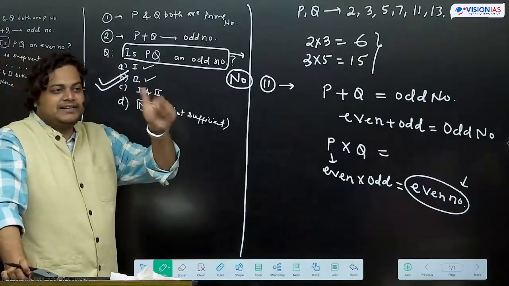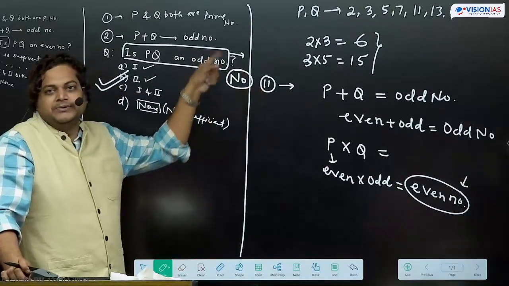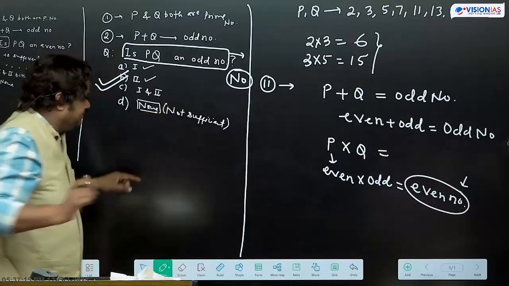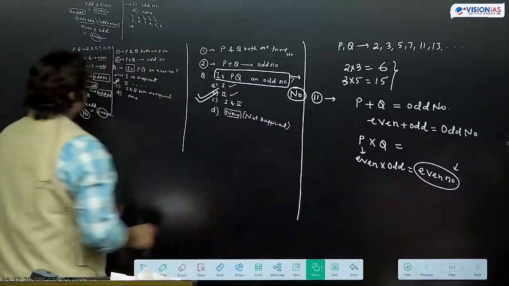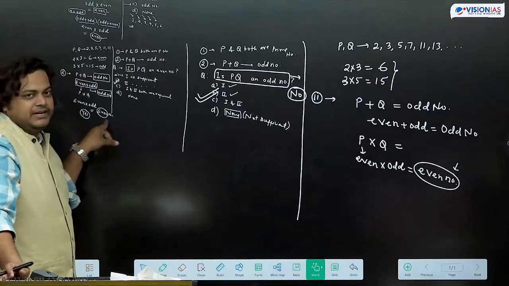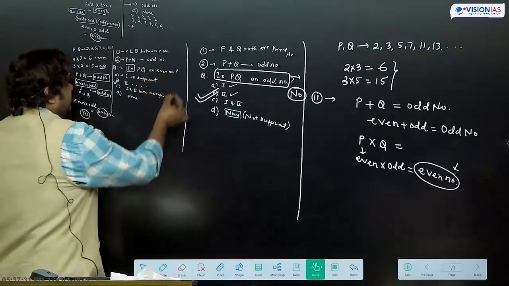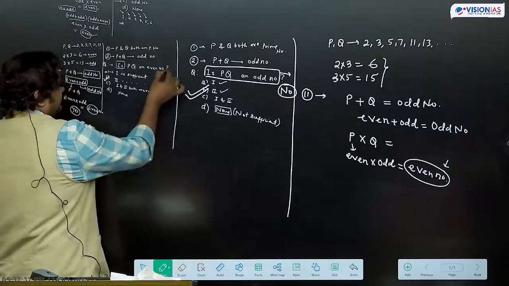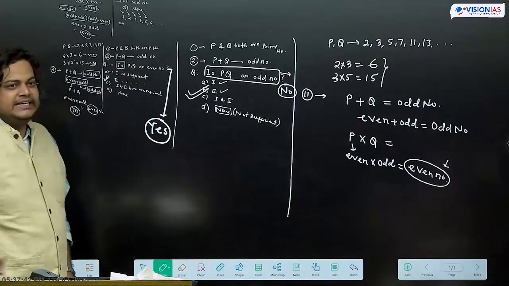Whenever questions are asked this way, is PQ an odd number? Is PQ an even number? Is PQ a prime number? So if we are getting the answer in yes, initially, in the previous question what did we get? Here in this question, the second statement says we are getting an even number. So the answer to that question, is PQ an even number? What answer did we get here? The answer we got was yes. Yes, PQ is an even number.